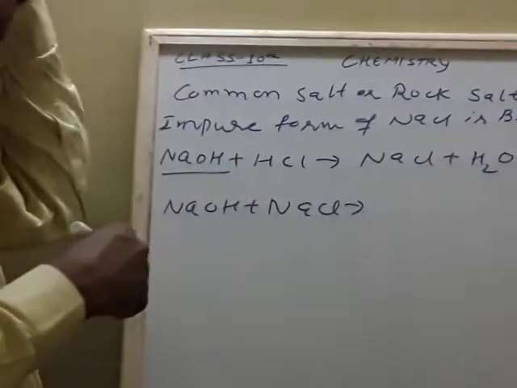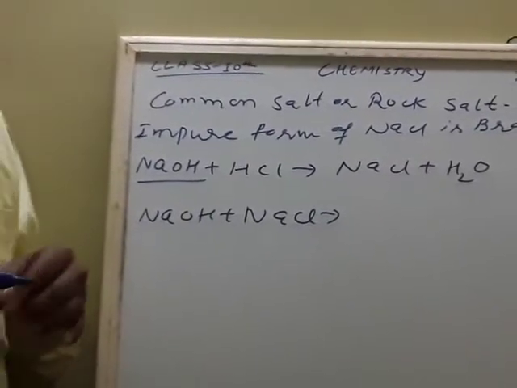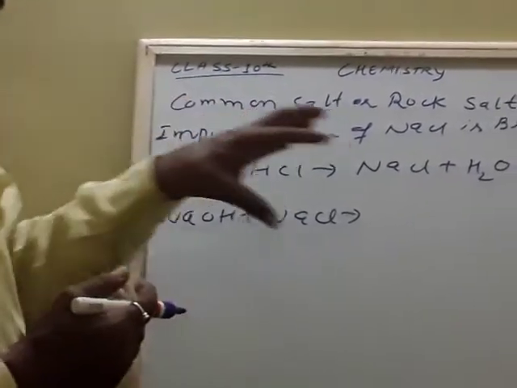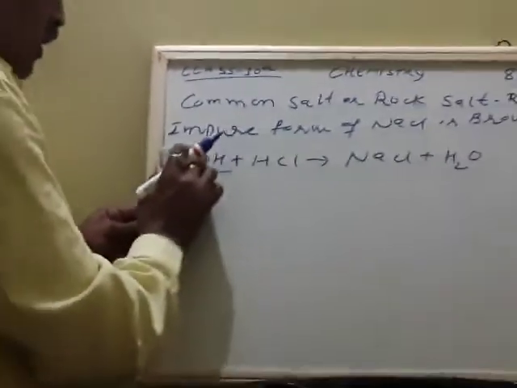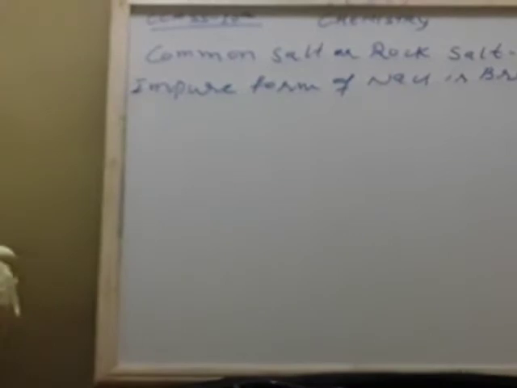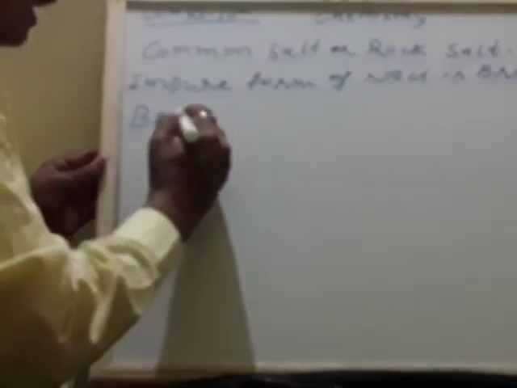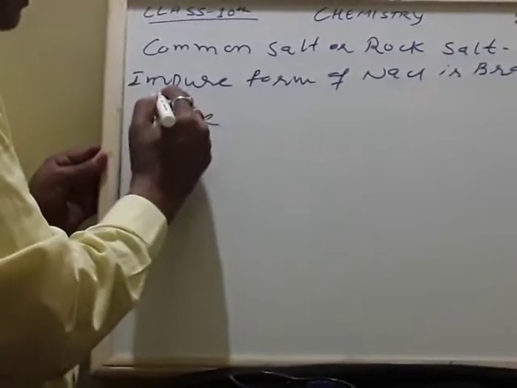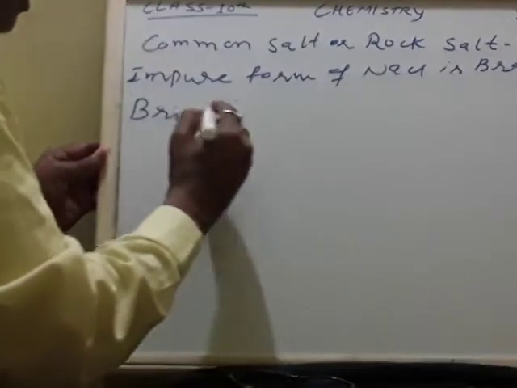So reverse this. See, most of the reactions are reversible, few reactions are irreversible. Okay, so in that one, sodium chloride will be taken. This sodium chloride is used as raw material, but actually there are two words in the preparation of sodium hydroxide. One is brine. Then what is brine?